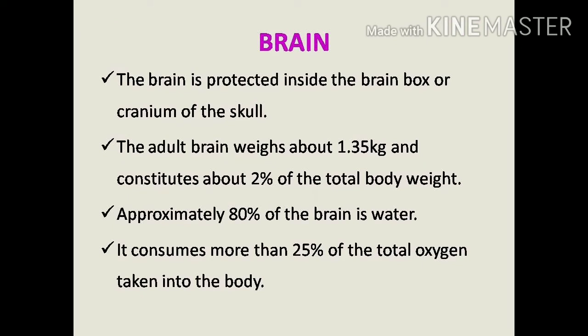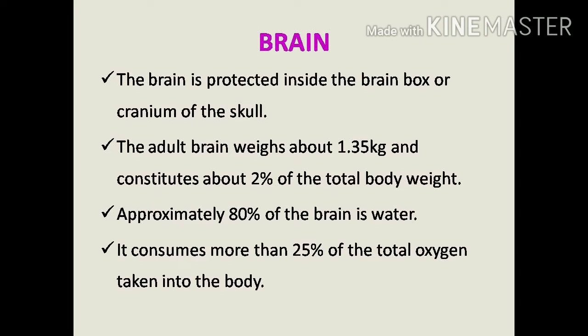Next we can study the brain. It comes under the central nervous system. The human brain is the largest among all animals. The brain is a very delicate organ, well protected inside the brain box or cranium of the skull.